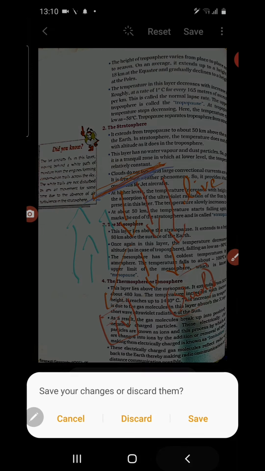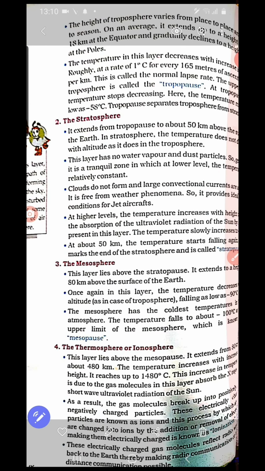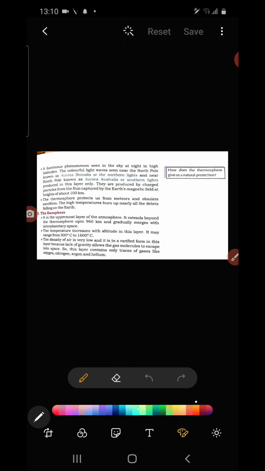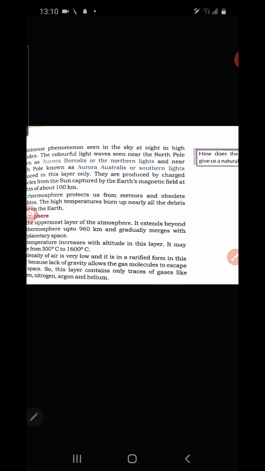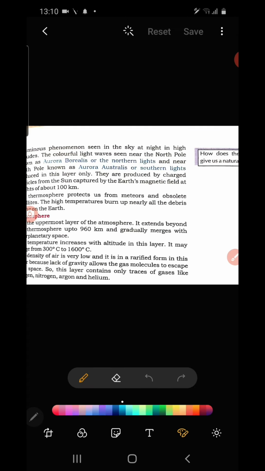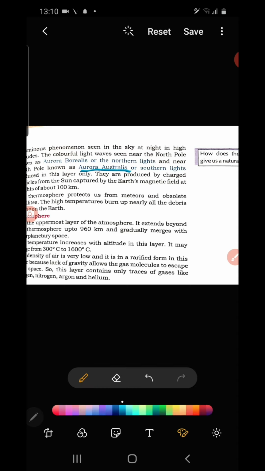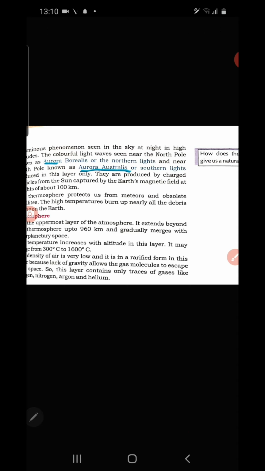Then the next point we need to discuss is another important phenomenon. What is that? Aurora Australis and Aurora Borealis.